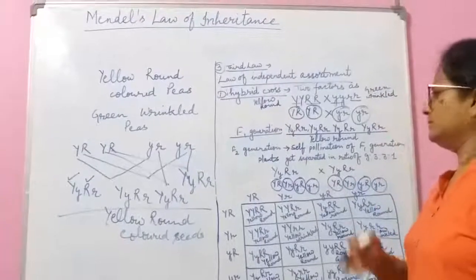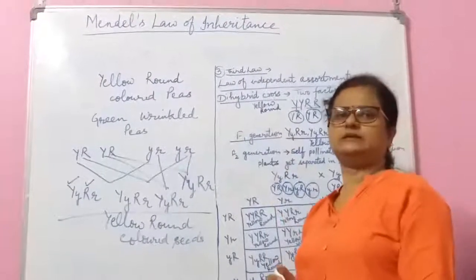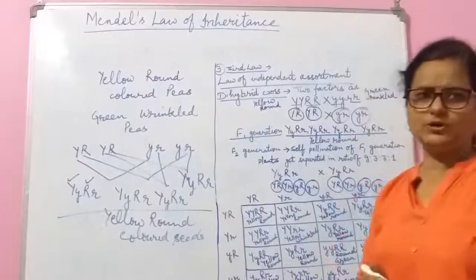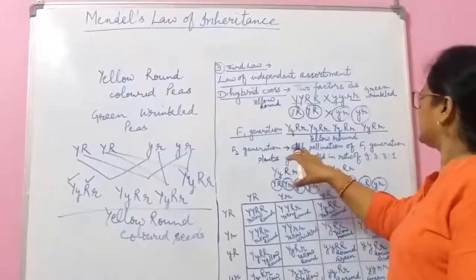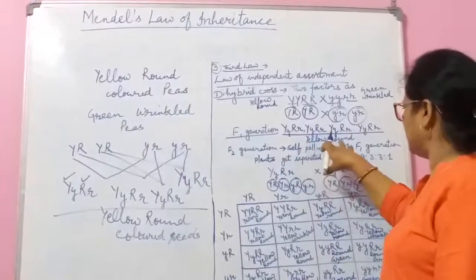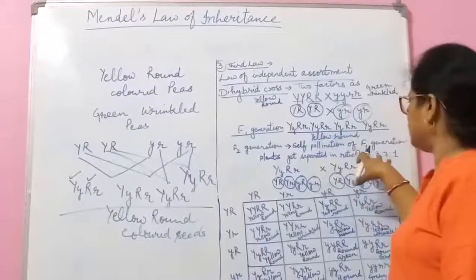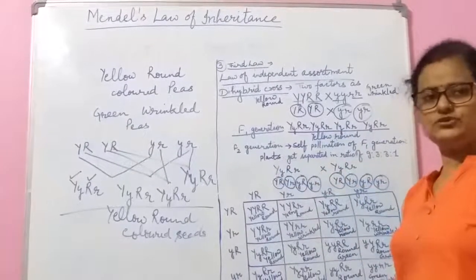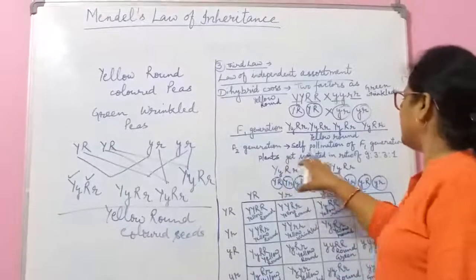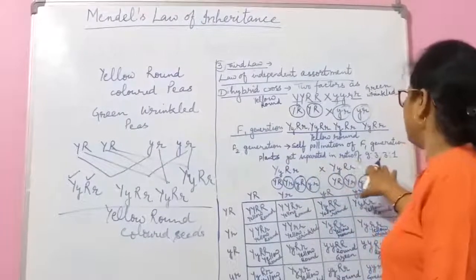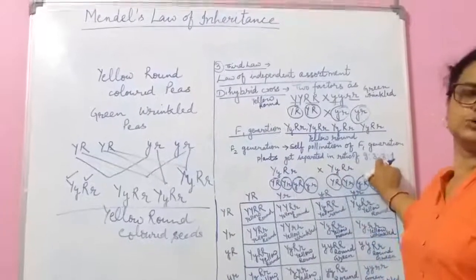Then again, as in the monohybrid cross, he crossed these yellow round seed plants with each other. Then in the F2 generation, these plants get separated in the ratio of 9:3:3:1.